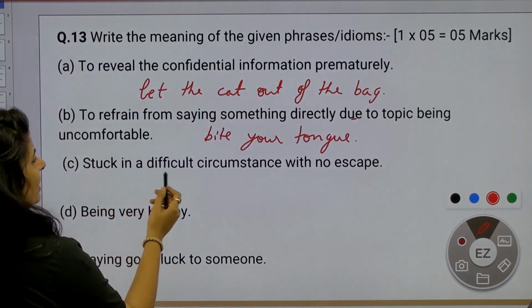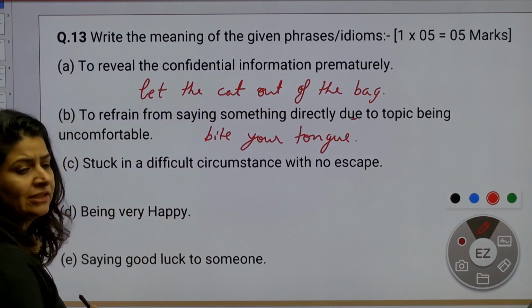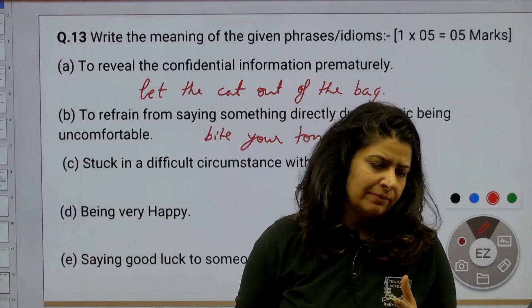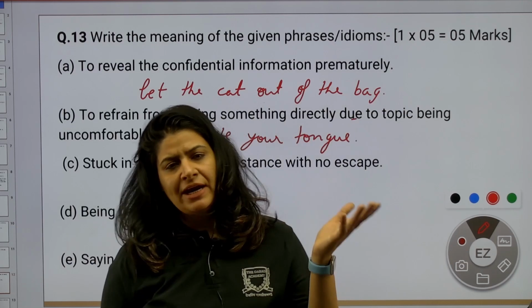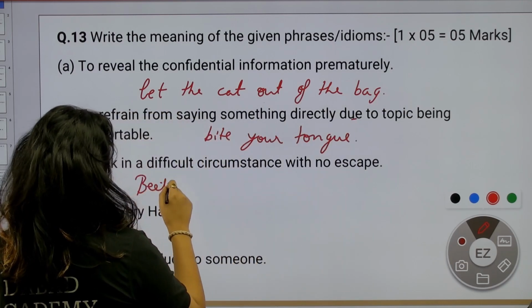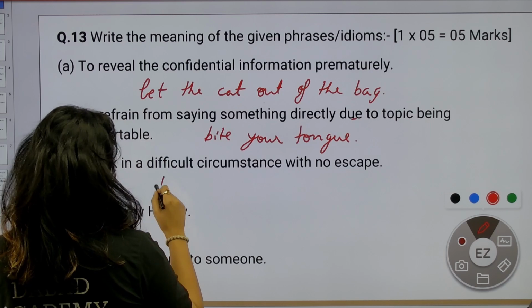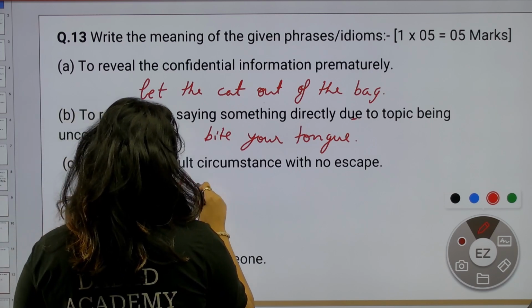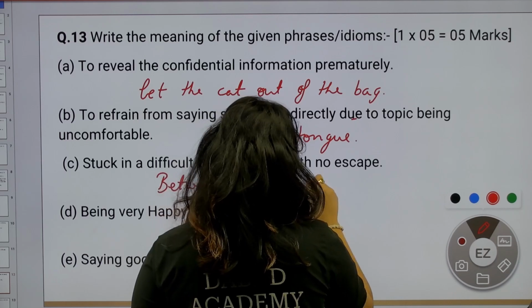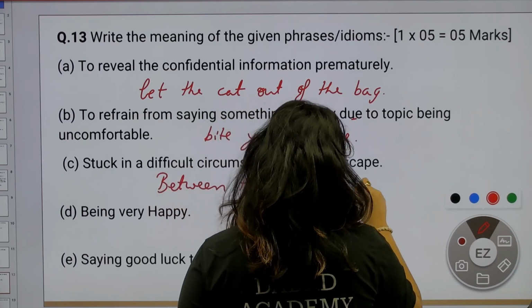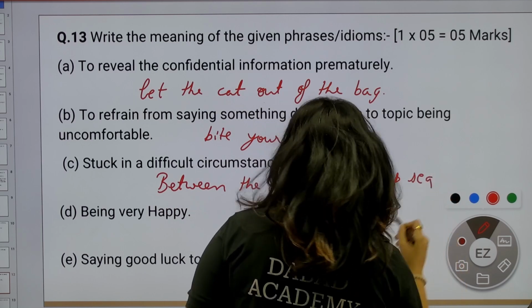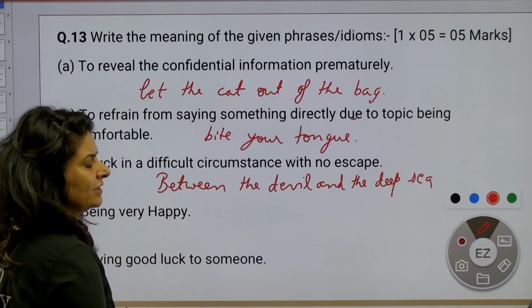Next, stuck in difficult circumstances with no escape. Between the devil and the deep sea. That means stuck in difficult circumstances.